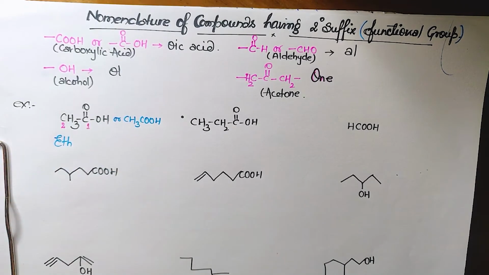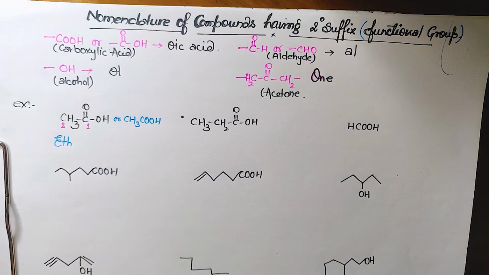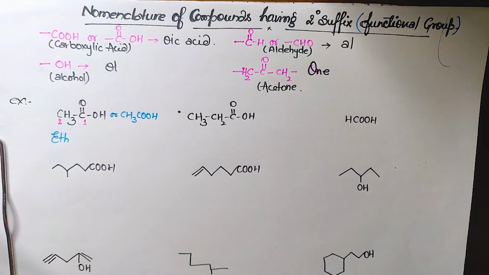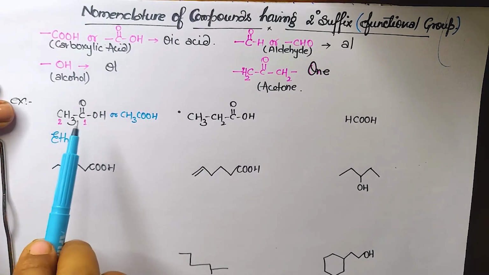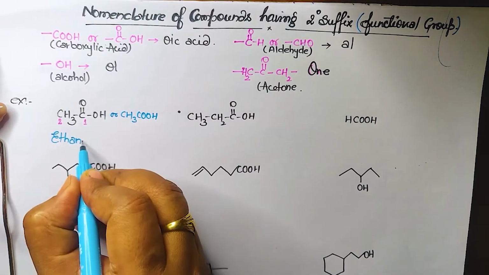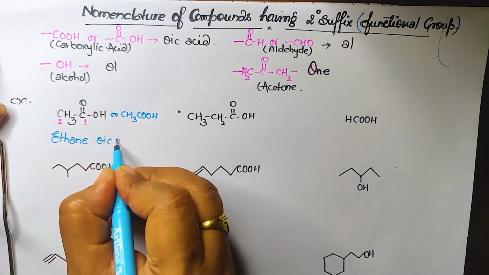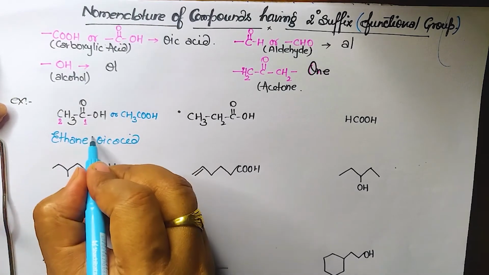What next? Don't forget the primary suffix. It is most important. Maximum students write eth and then, since the COOH group is there, oic acid, so they write ethoic acid. No, it's not like that. You must never forget the primary suffix. Check the bond between carbon and carbon. It is a single bond, so it will be ane. Then for COOH we will write oic acid. And at which number is it? Number 1.